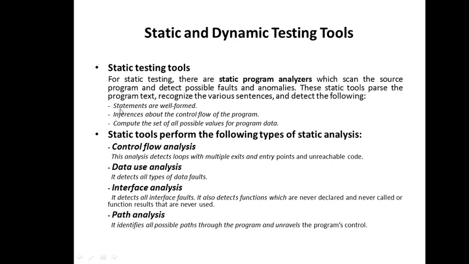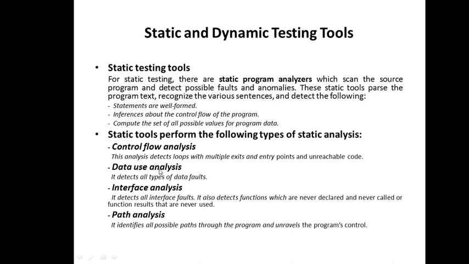They check that statements are well formed, make inferences about the control flow of the program, and compute the set of all possible values of program data. So three things need to be analyzed: the statements, the control flow, and the program values. So for this, we have different static tools, right? The tools are four. The first one is a control flow analysis tool, then data use analysis tool, interface analysis tool, and path analysis tool.